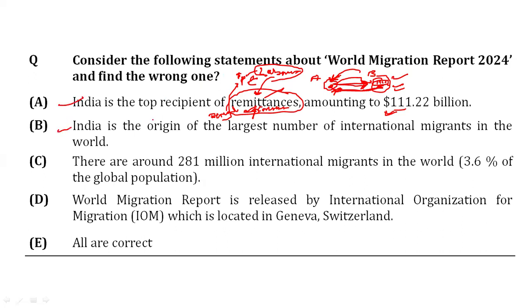Statement number 2, India is the origin of the largest number of international migrants in the world. This is also true. Just now I have told you, around 280 million international migrants in the world. This statement is also true. These are the figures which you need to remember. Total 3.6% of the world population has migrated. The report is released by the International Organization for Migration, which is located in Geneva, Switzerland. Yes, this statement is also true. So all the above are correct.